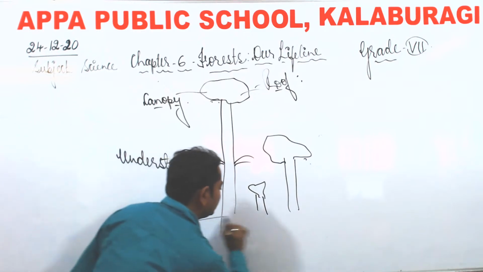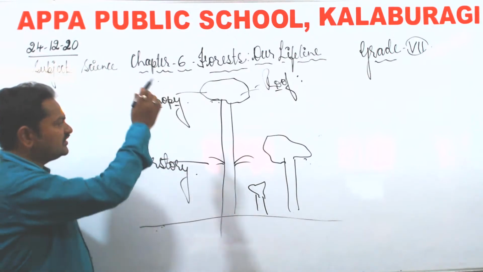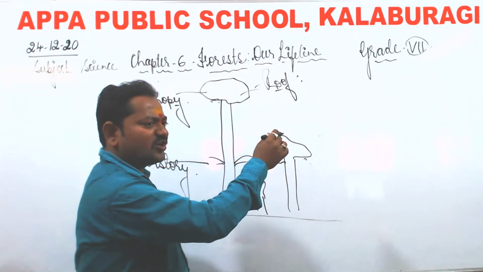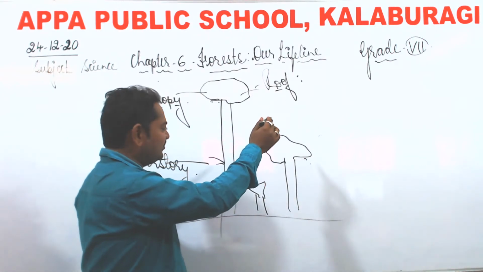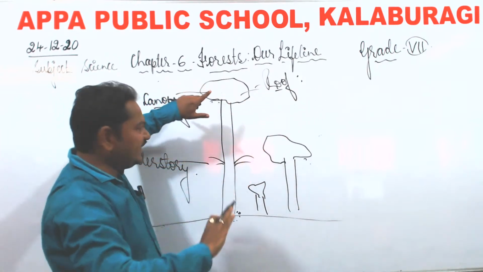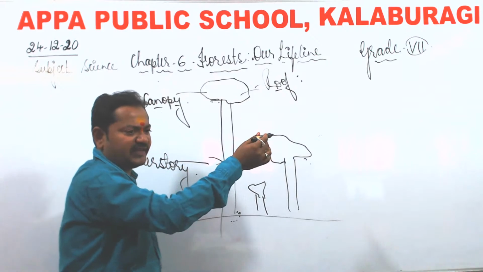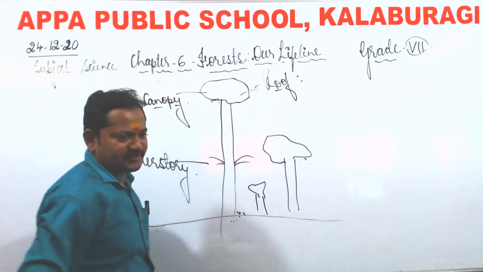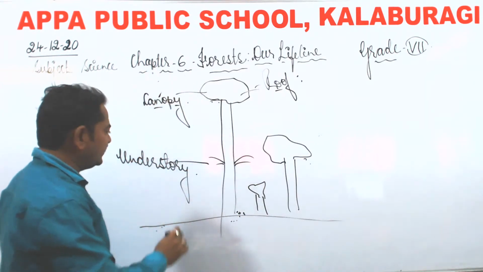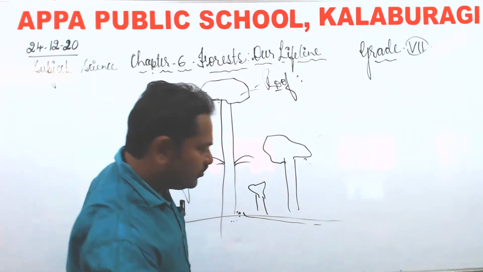Then at last we have got the forest floor. And this canopy, as it forms a roof, does not allow much of the sunlight or rain to fall down to the forest floor. It is not completely covering, but it does not allow most of the sunlight and water to reach the forest floor. So this layer we call canopy, this is understory, and at last this is forest floor.